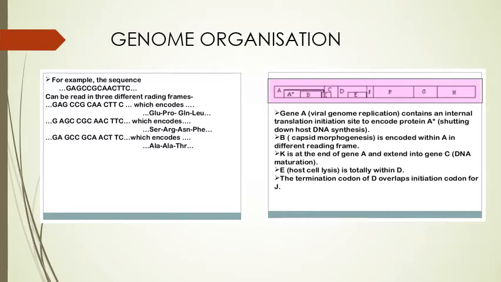Gene A in the second diagram contains an internal translation initiation site to encode protein A star. B is encoded within A in a different reading frame. K is at the end of gene A and extends into gene C. E is totally within D, and the termination codon of D overlaps the initiation codon for J.